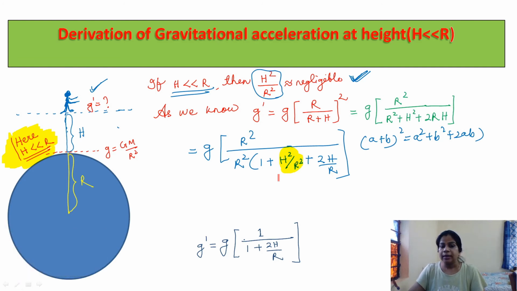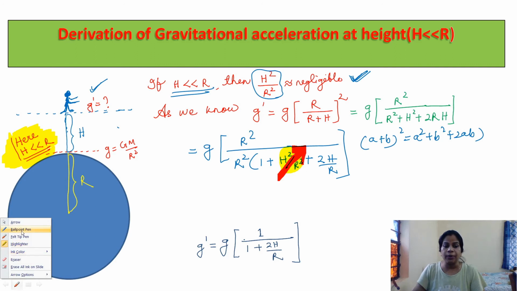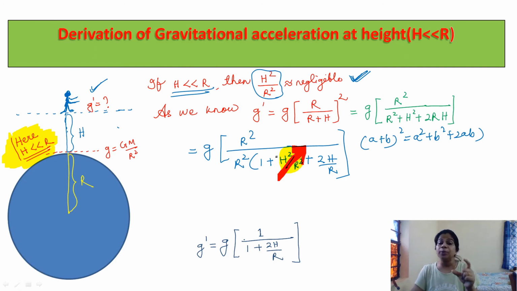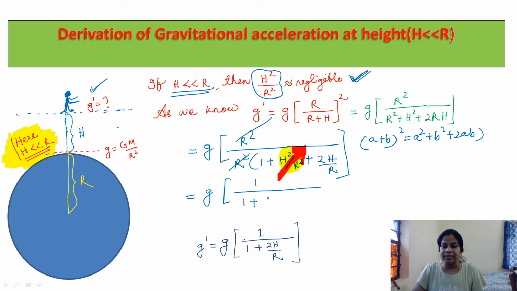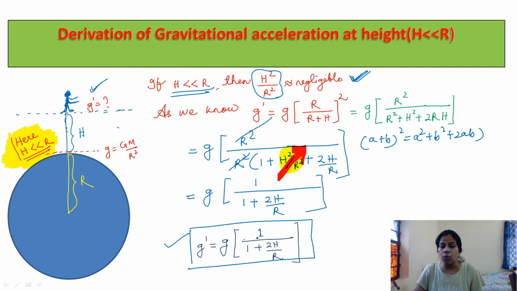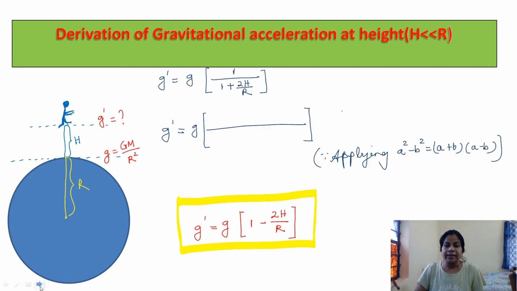As I told you, the h square by r square term becomes 0 because h is much less than r. So now in this expression r square cancels out. This becomes 1 divided by 1 plus 2h divided by r. So g dash becomes g multiplied by 1 divided by 1 plus 2h by r. So g dash is equal to g into 1 by (1 plus 2h by r).